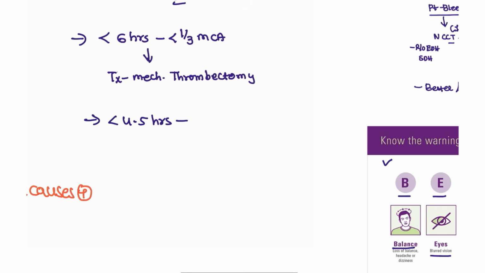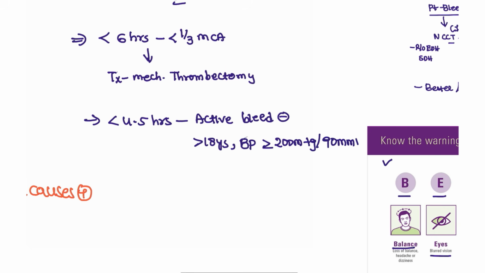Then we have to check whether the patient is having any active bleed. No, there is no active bleeding. Is the patient more than 18 years old? Yes. The patient's BP is not more than 200 mmHg systolic and 90 mmHg diastolic. The patient does not have cerebral edema.